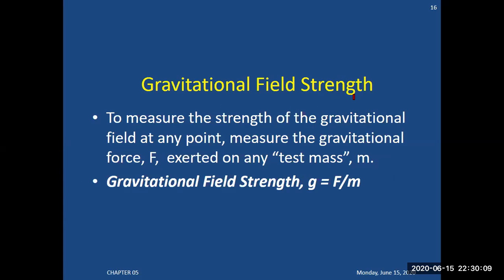Gravitational field strength: how is it calculated? To measure the strength of the gravitational field at any point, measure the gravitational force F exerted on a test mass.